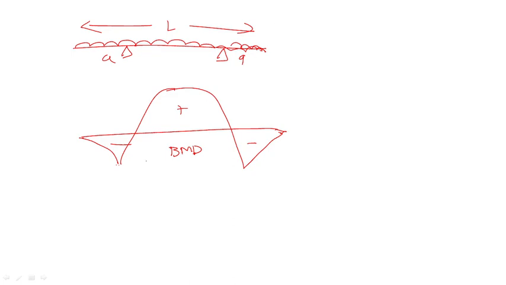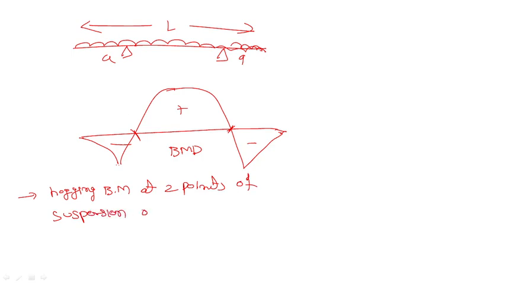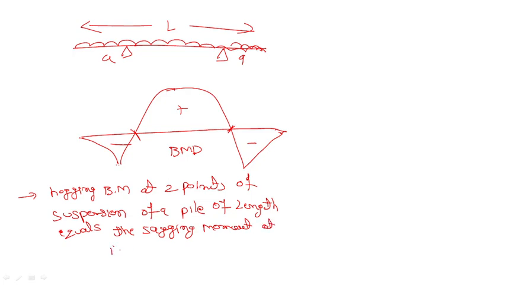Okay, so let me write what I have told you now. To ensure the hogging bending moment at 2 points, this one and this one, 2 points of suspension of a pile of length, equals the sagging moment at its center.